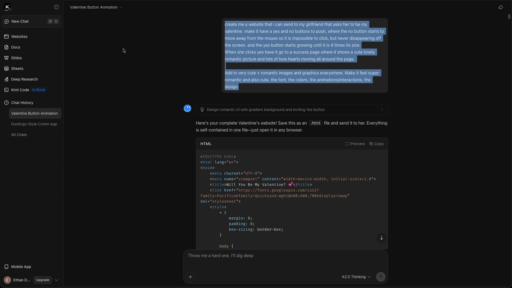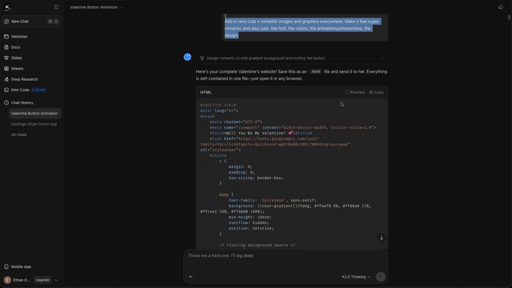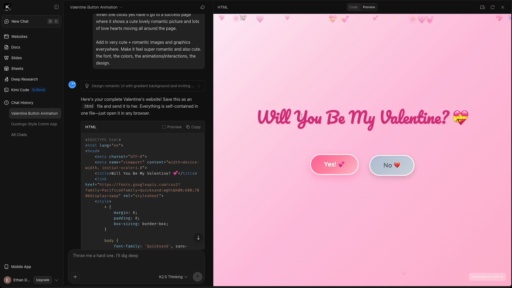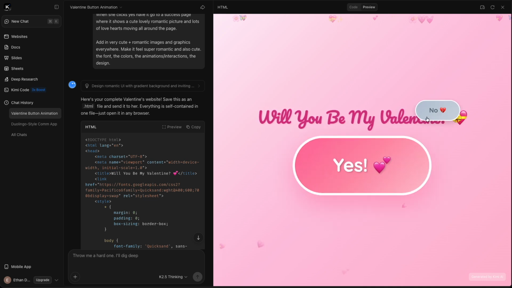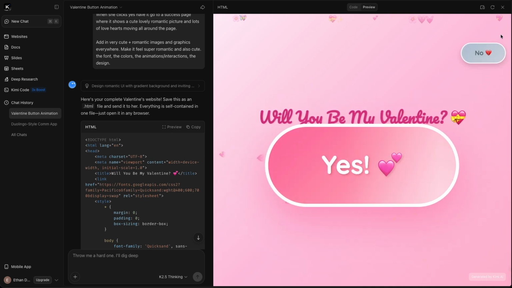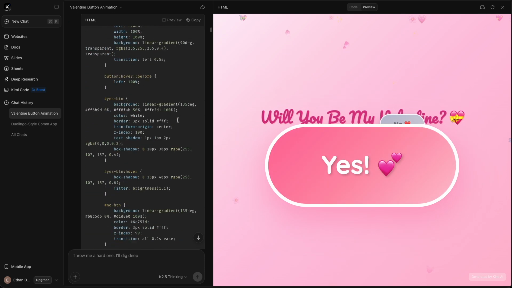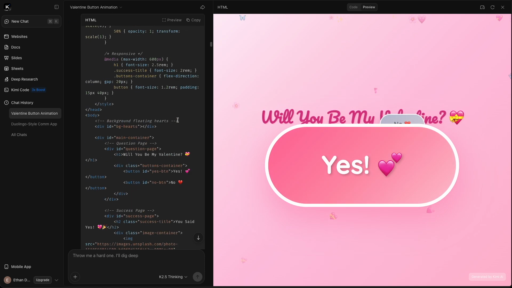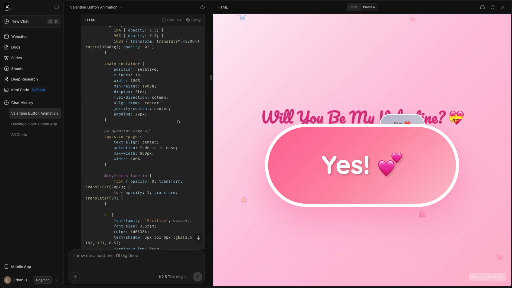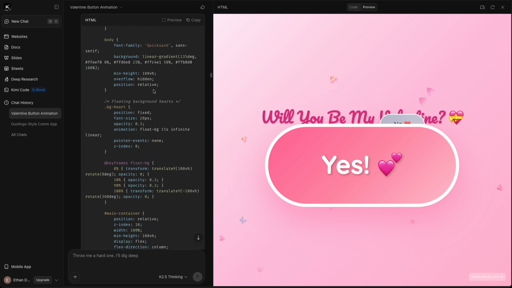So I had the new Kimi AI design a little web page for me to send to her. This was the first preview I had of it, and as you can see here, it works like this. But I find that the no did work, but it's not very smooth. So then I had it do it again for me.